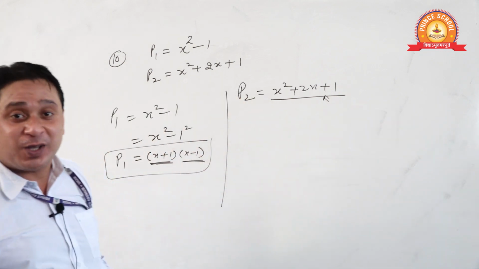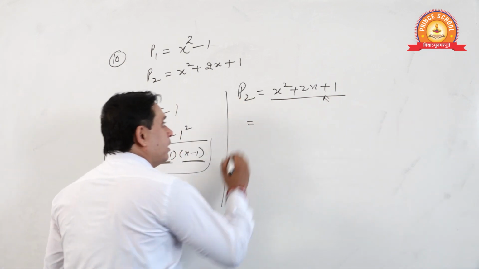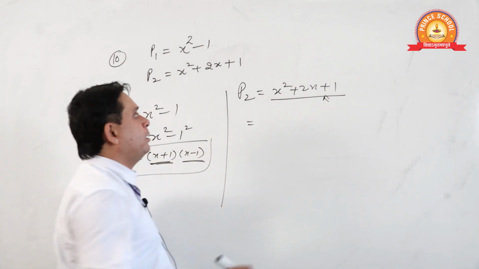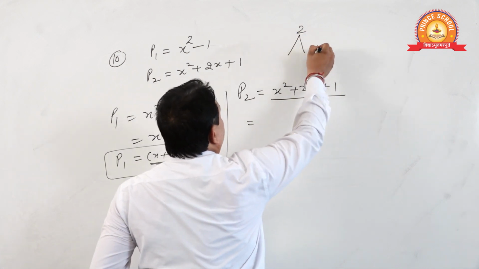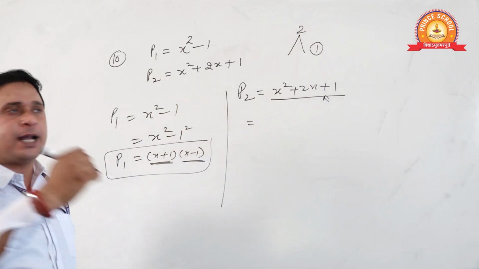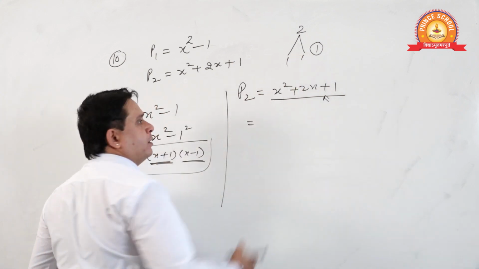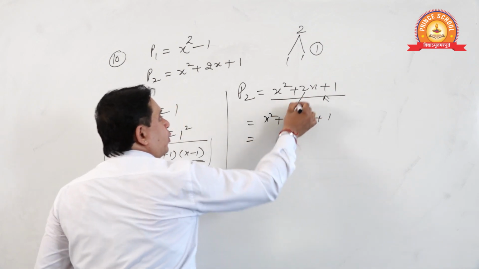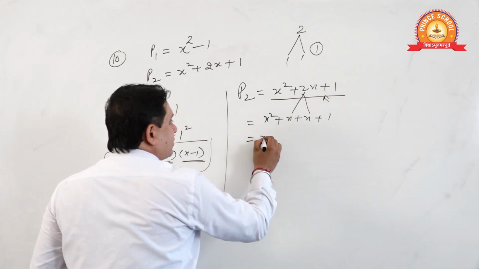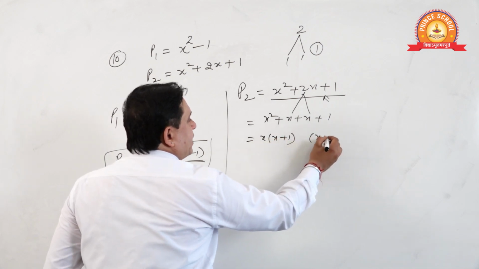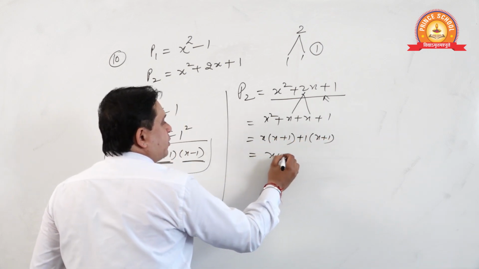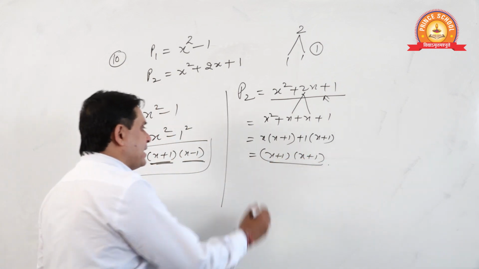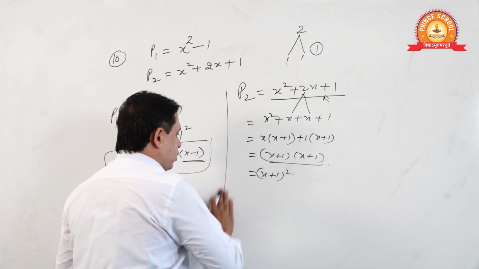So don't worry. See, you can factorize it by splitting the middle term. Now, you want to break 2, product should be 1. 1 and 1. Okay? X square plus x plus x plus 1. 2 can be broken like this. X common, x plus 1. X plus 1 is needed here. Keep plus 1. X plus 1, x plus 1. Yes or no? Students, it can be written as x plus 1 whole square. Okay.